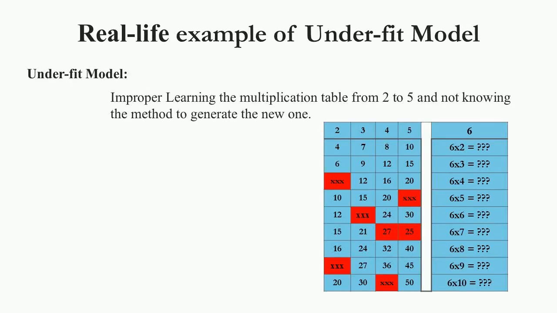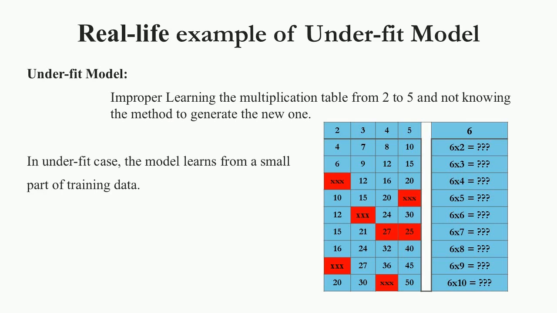Now, consider the case of an underfit model. Here the model is trained with missing data information, as well as without learning the table generation method, just like before. Missing data information is marked in red color. The model is trained with a small part of the data and with fewer epochs, or MSE, that is mean square error, is compromised to a higher value.